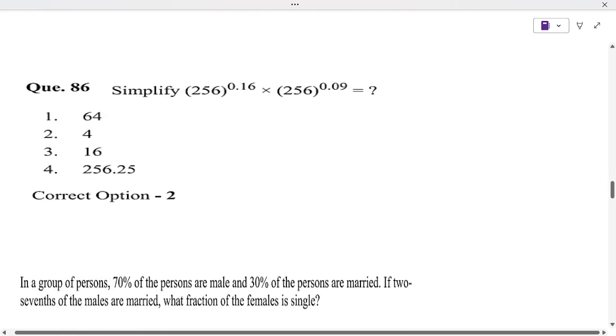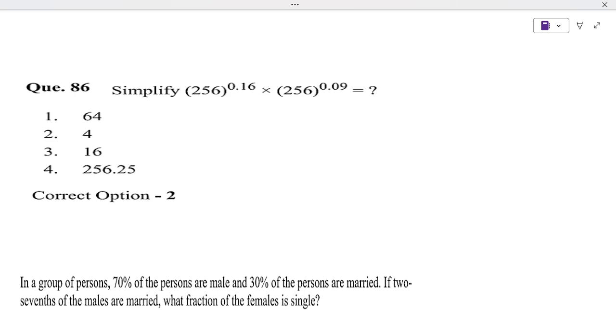Next one is simplification. We can say this is search in indices. So 256 is 16 squared. Now we know in indices, p to the power m into p to the power n, when it is the same number with different powers and only multiplication, we can add the powers, m plus n.